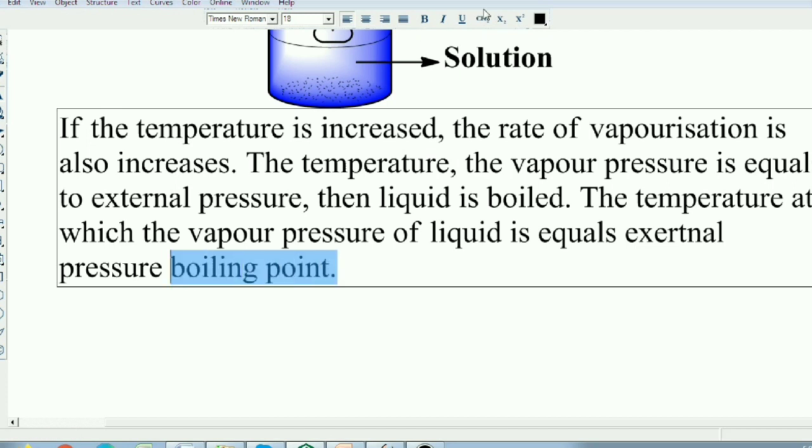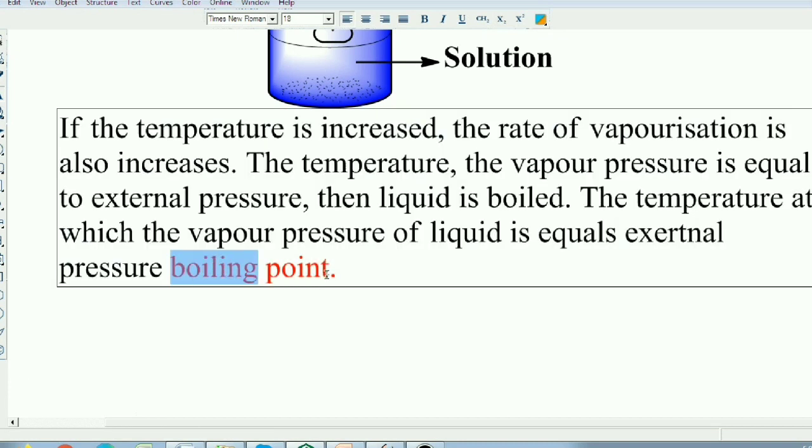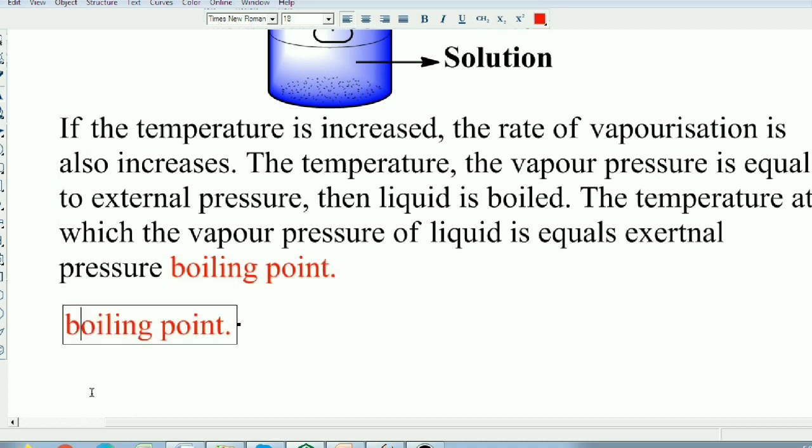So students, this is the definition of boiling point. We can also define it like this. What is the boiling point of a particular solution? Which temperature is known as the boiling point of the corresponding liquid?